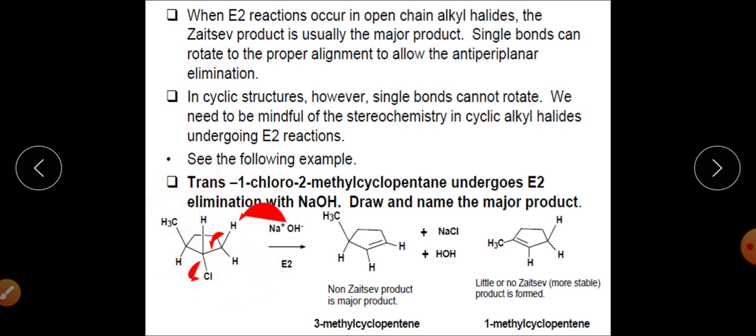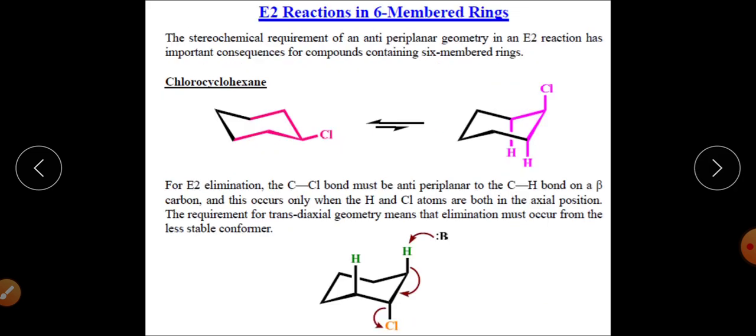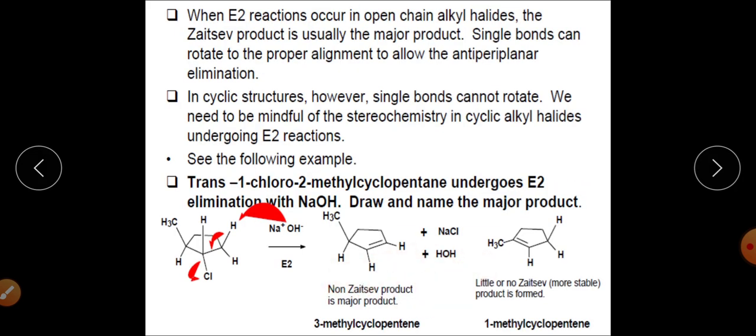because the conformation of this cyclopentane allows the E2 elimination reaction only from this carbon, meaning these are the only leaving groups: this hydrogen and this chlorine are both anti to one another. But this particular hydrogen is not anti to this chlorine, so it will not be eliminated in the course of the E2 elimination reaction. So here the Saytzeff rule will not be satisfied, the elimination will not follow that rule, and this product will be synthesized.